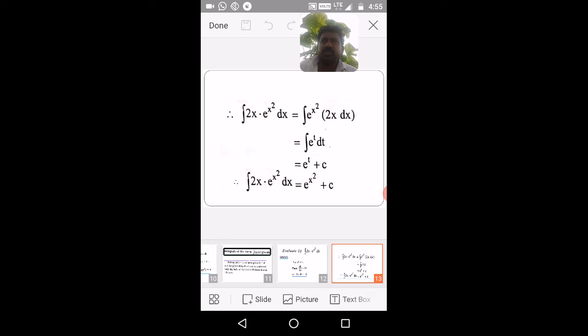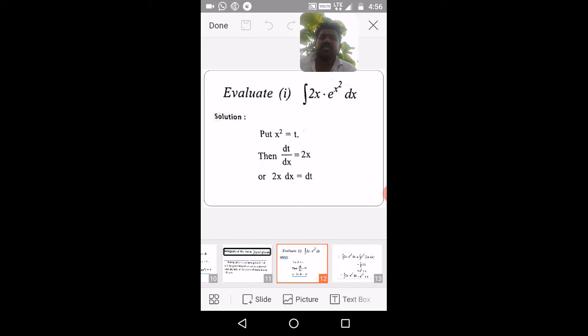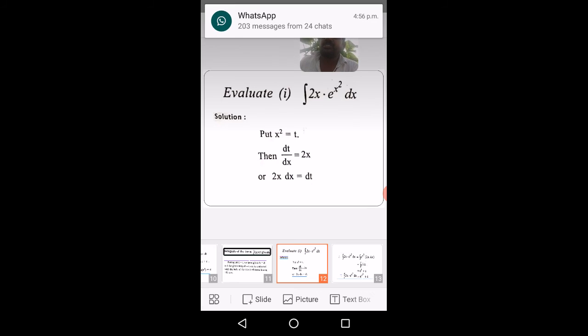You just have to observe the relation between the terms: by differentiating which term you will get another part of that integrand, or by substituting and then differentiating you will get some other part of that integrand. That is nothing but the substitution method. So in this substitution method the key role is differentiating.